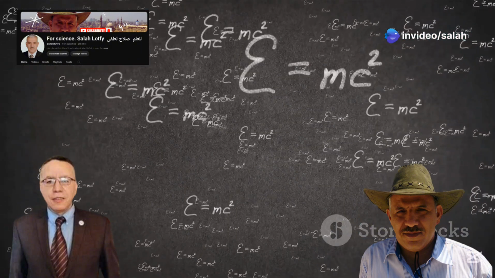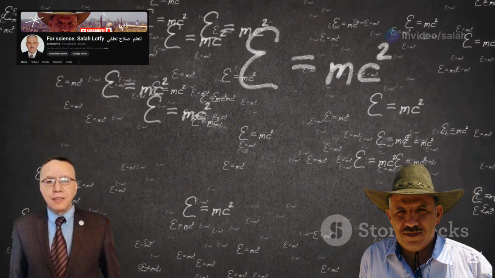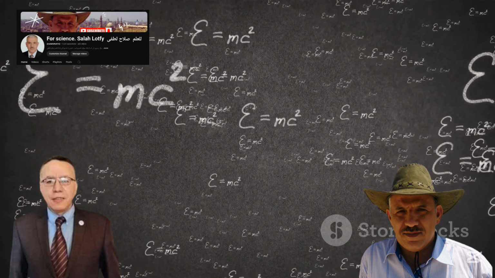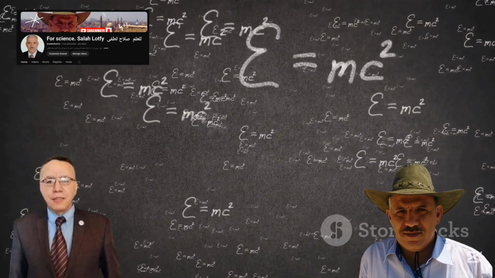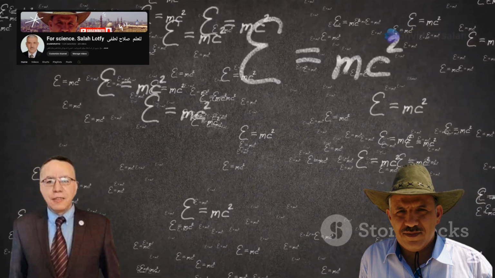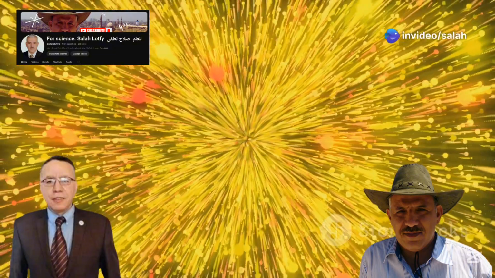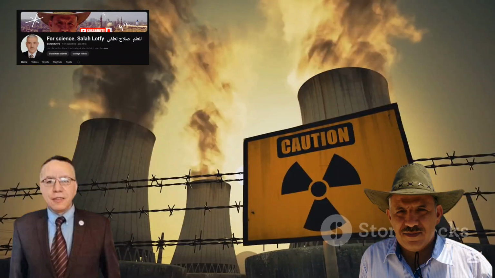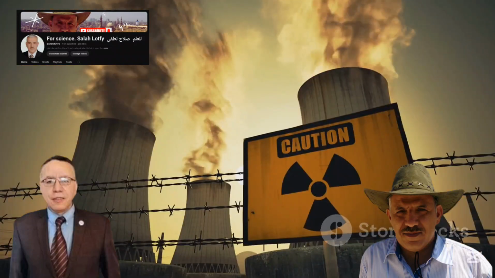The energy released in nuclear reactions can be calculated using the famous equation E equals mc squared, where E is energy, m is mass, and c is the speed of light. This equation shows that even a tiny amount of mass can be converted into an enormous amount of energy. This immense energy potential is what makes nuclear reactions so powerful and potentially dangerous.